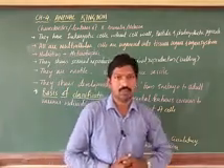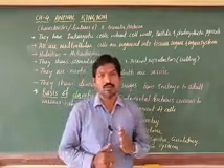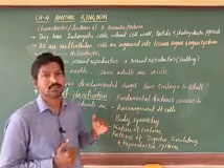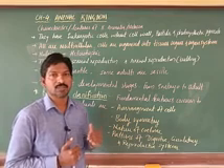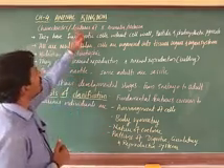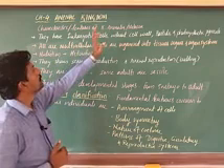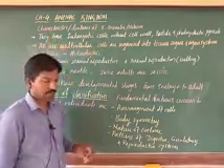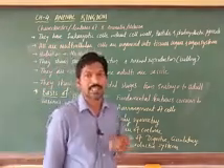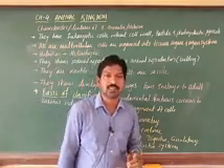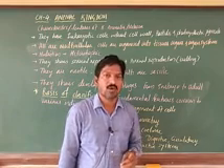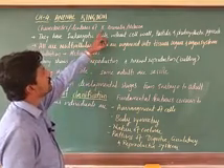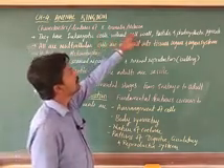All animals come under the kingdom Animalia. Before going to the classification, I have taken the general characters, or salient features, of this kingdom, Animalia or Metazoa.